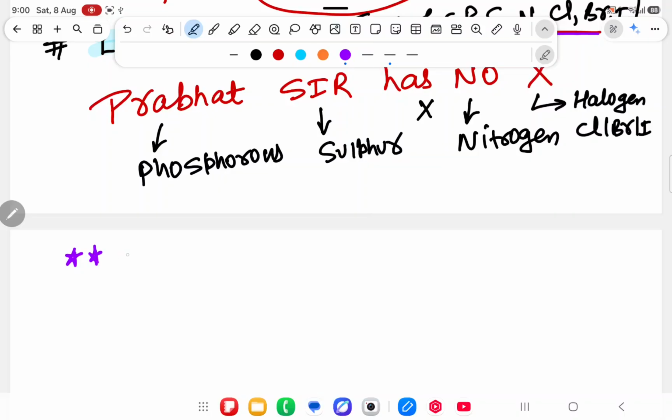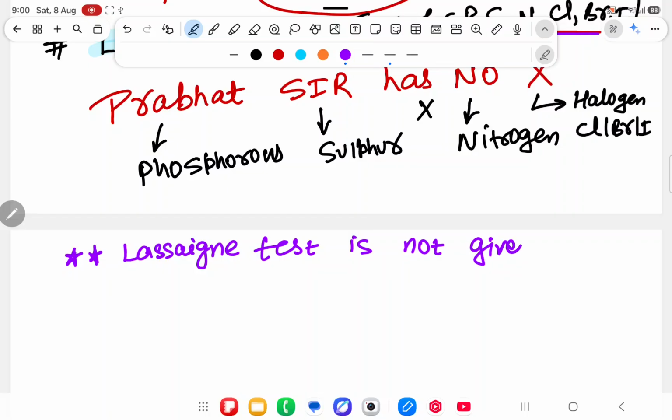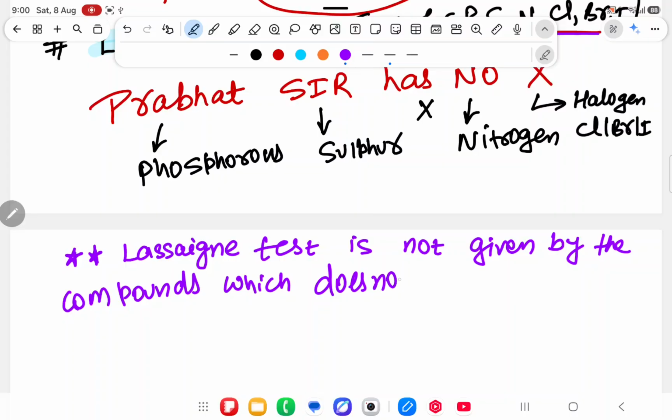Okay. Now, before going to check the presence of phosphorus, sulfur, nitrogen, and halogen by using the Lassaigne test, first we have to write one important point. That important point is Lassaigne test is not given by the compounds which do not have a carbon atom.